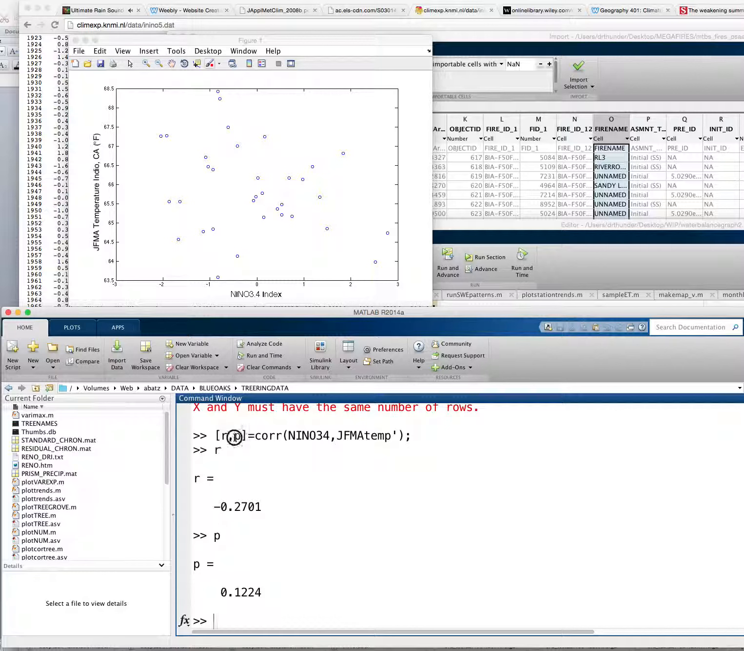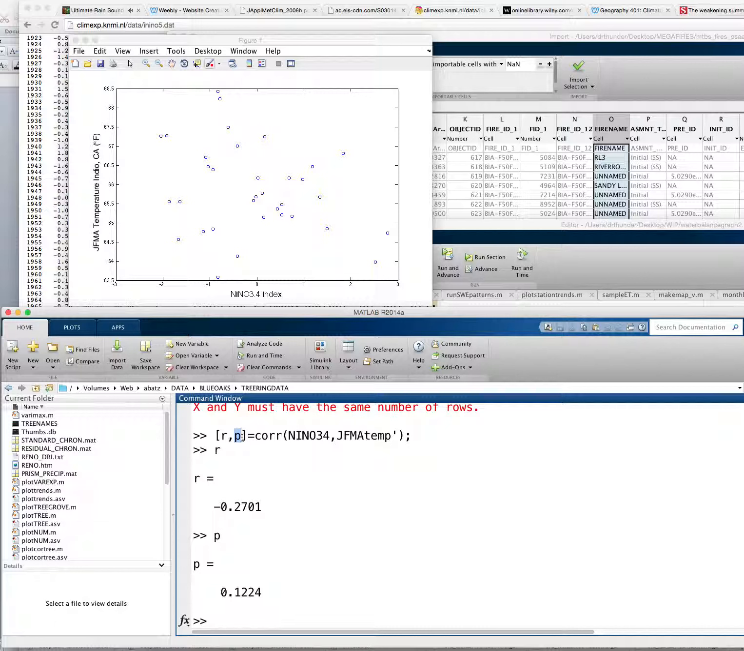The p-value here tells us something about the statistical significance of that correlation. And what we find here is the p-value is 0.122. So that basically says that we would get a correlation this low or this high by chance around 12% of the time or so. So it says there's some correlation, but we generally find that this is not a significant correlation.